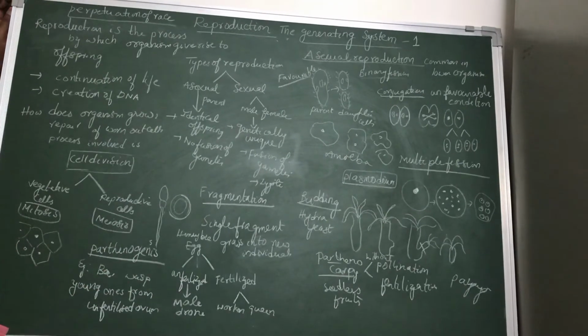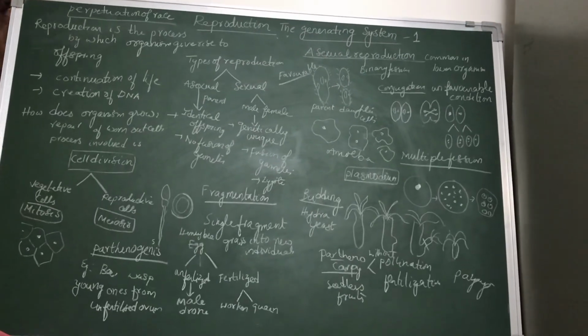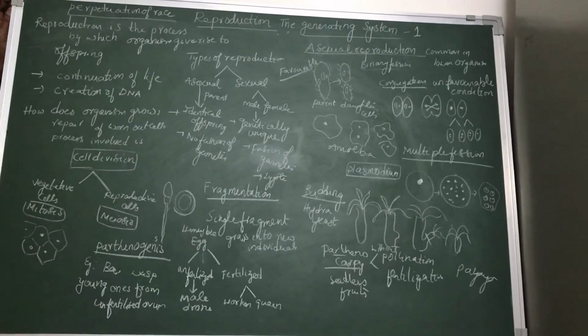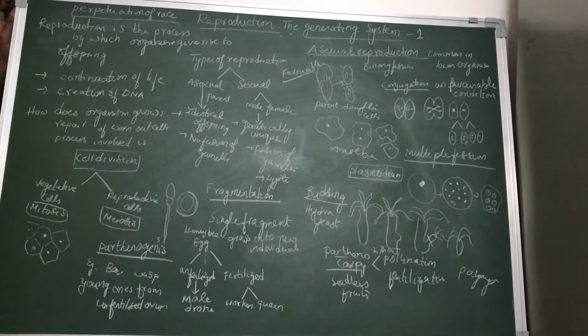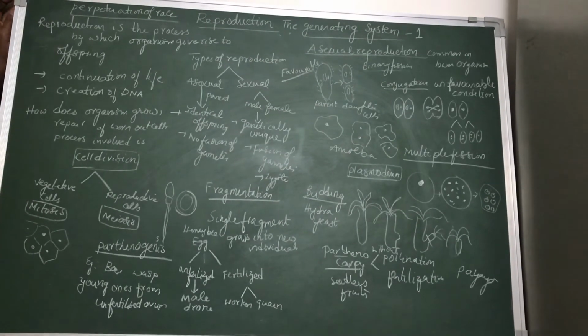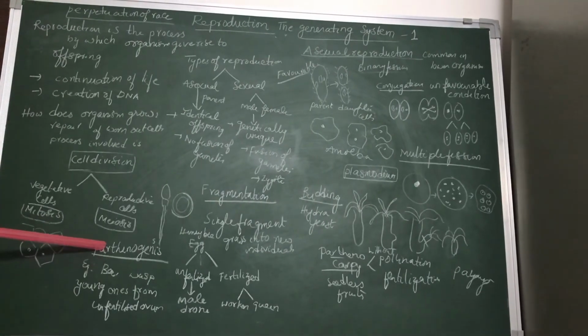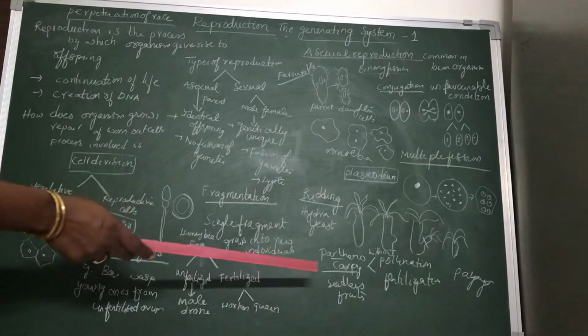Parthenogenesis means the process of development of young ones from unfertilized ovum. In this process, sperms are developed by mitosis and ovum is developed by meiosis. Very important, children.